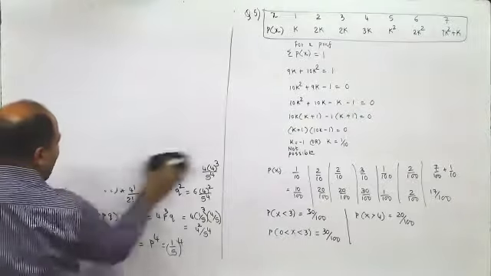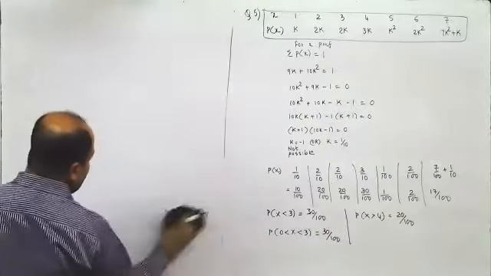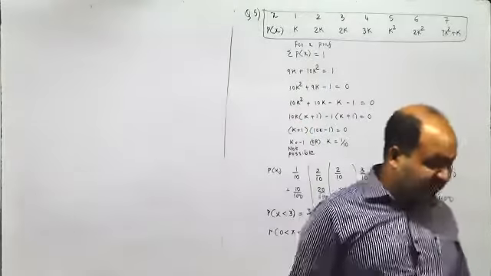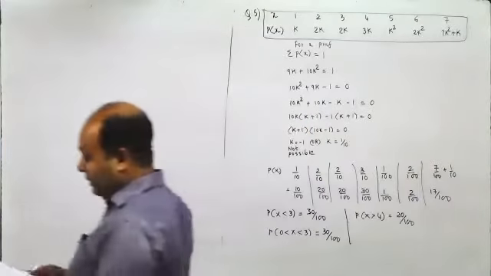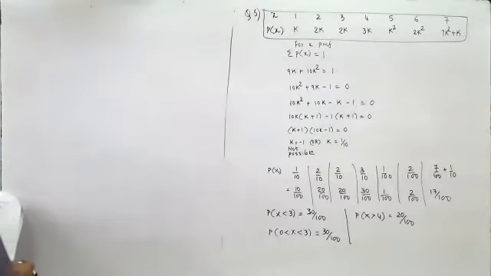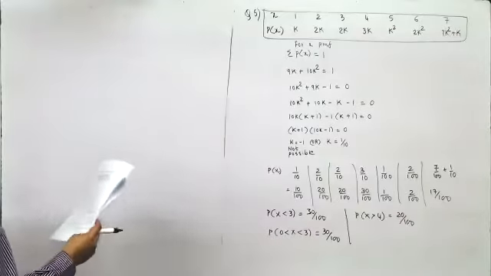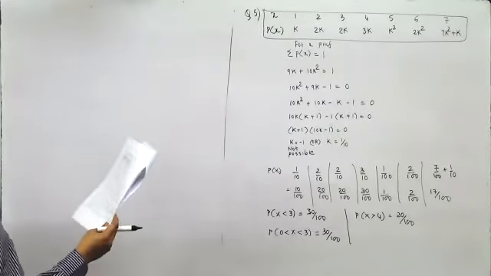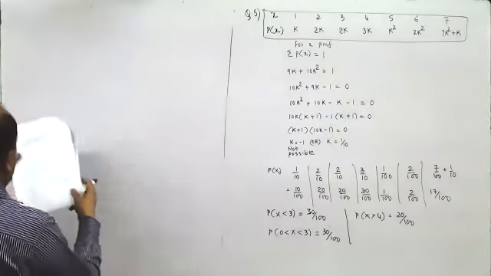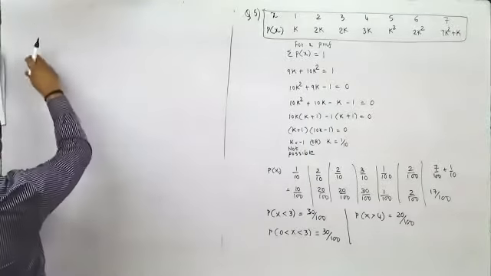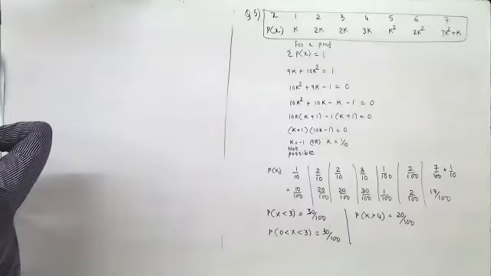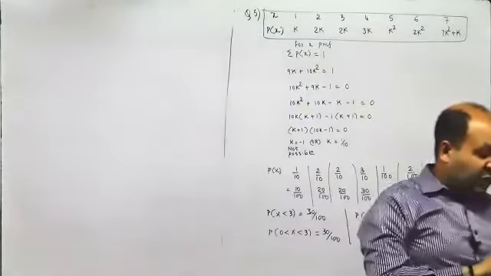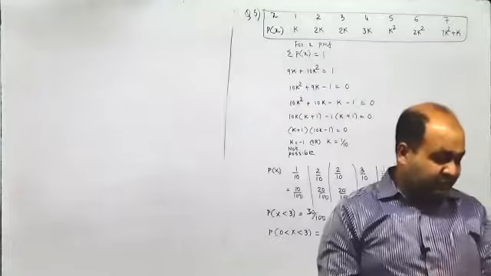In fact, I believe these are all from the textbook itself, or are they not from the textbook? Are these questions not there in the textbook? I don't remember what all questions were there, what all were not there in the textbook. So all of them are there. All of them are there, right? Had I done the fourth question here? A die is thrown 4 times if getting an odd number is a success. I think I did it.